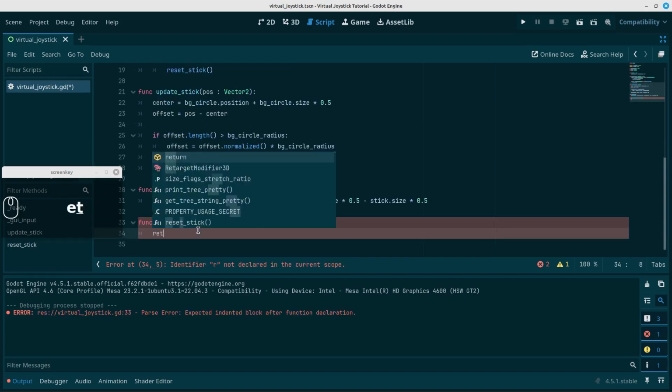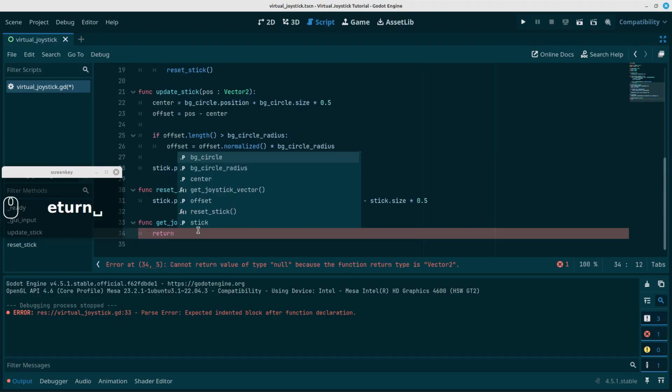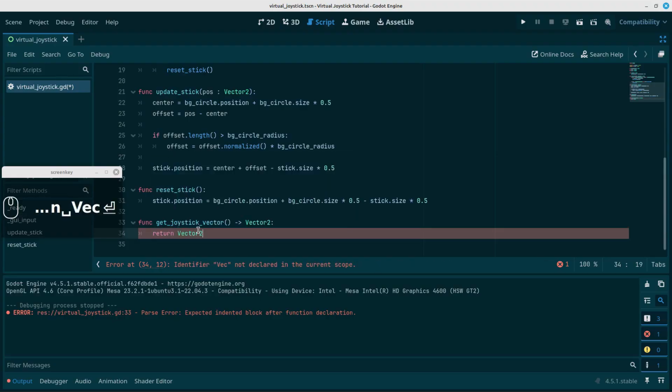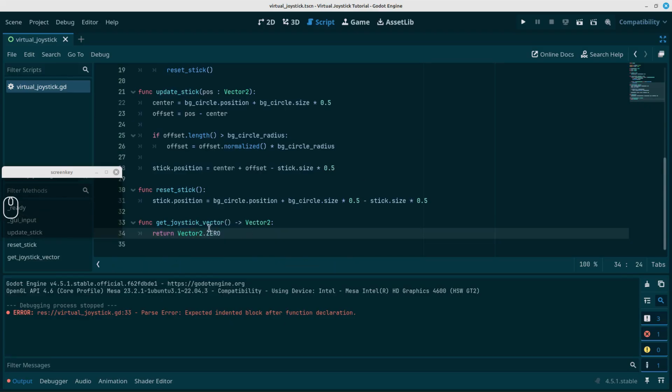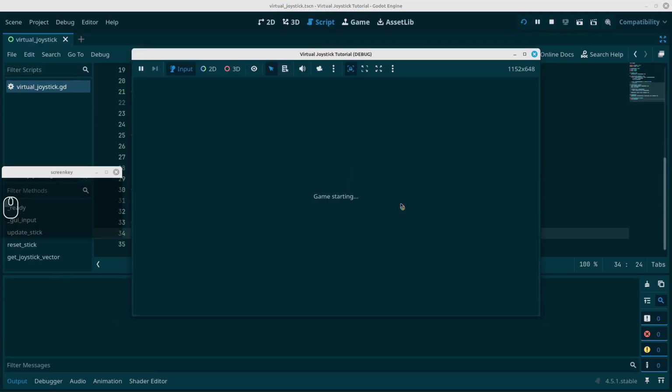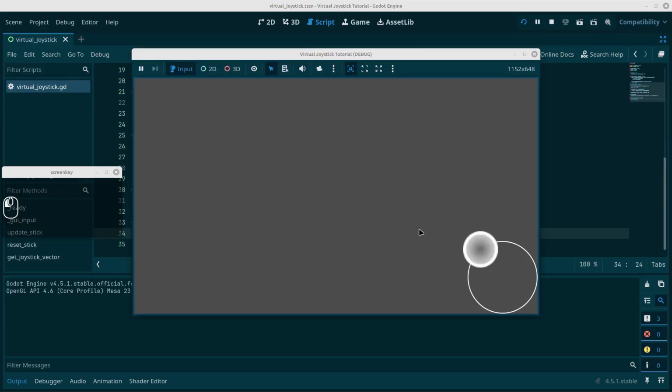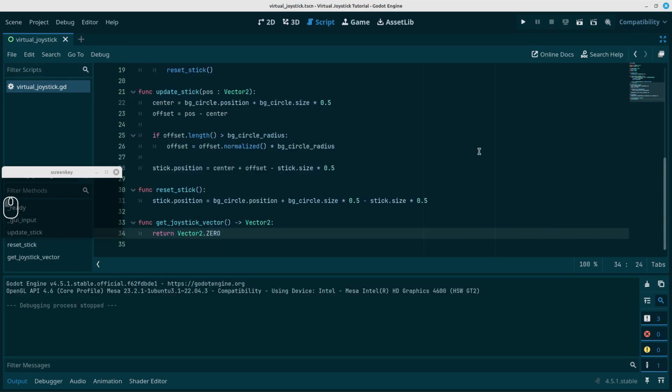Let's just return a fictitious vector for now, because we just want to test to make sure nothing went wrong. We're not really using the get joystick vector anyway. We just want to make sure that the project is running without all those extras that we removed. Okay, so we can leave that as is for now, because we have to return something eventually anyway.